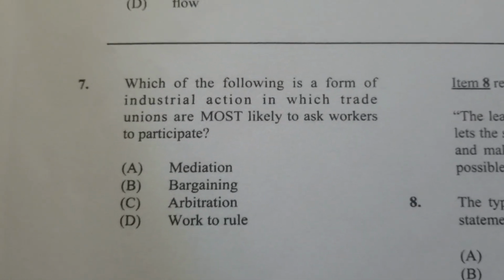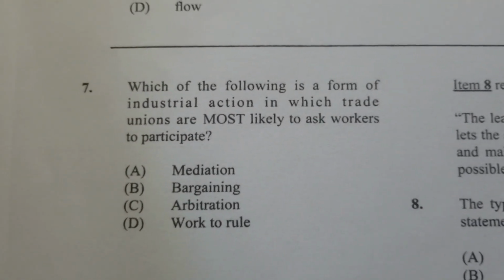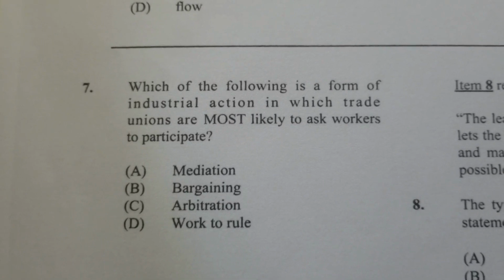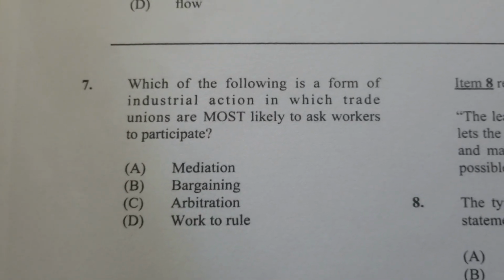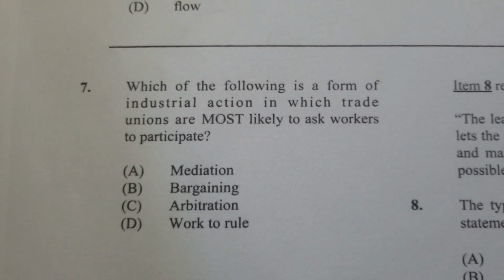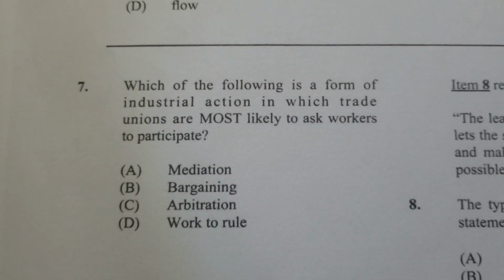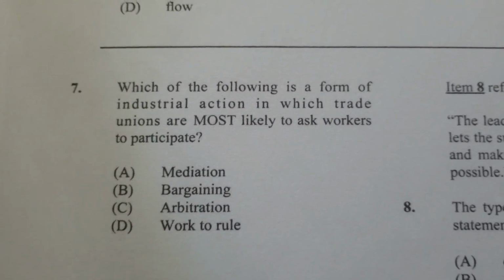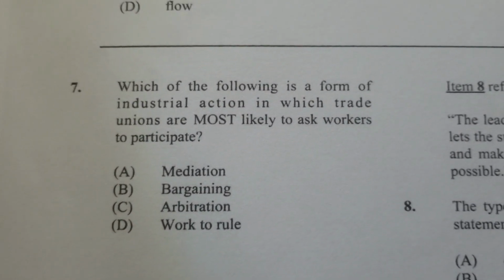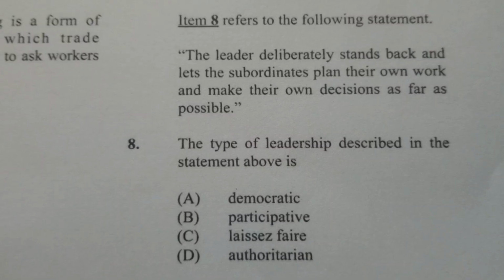Now, all the other options have to do with the process of resolving the dispute, in terms of mediation, collective bargaining, and arbitration. All of that is a process of resolving the industrial dispute. But the action that can be taken by the workers would be D, work to rule.